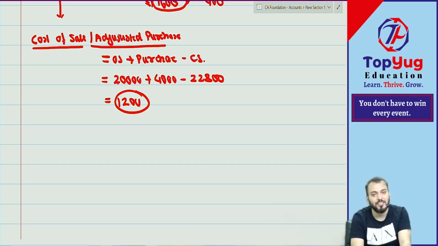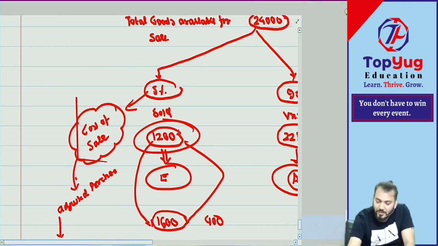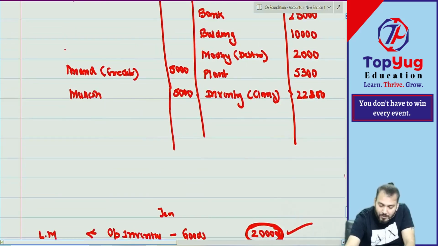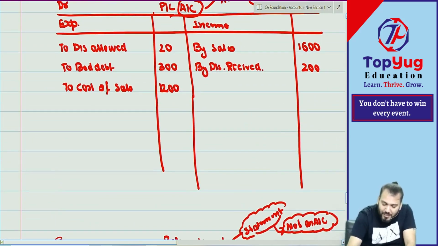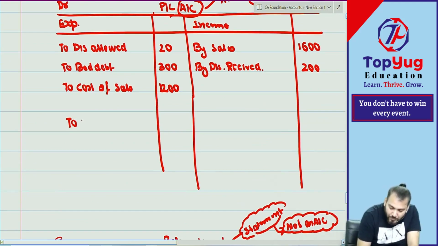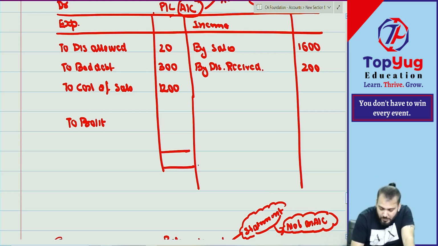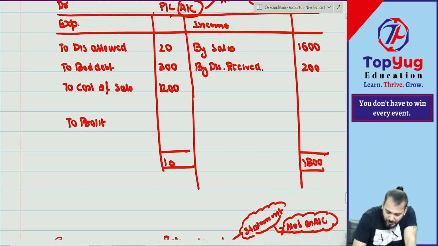So opening stock is what? Purchase is what? Minus closing stock, how much? Coming same amount or not? Understood? Yes, sir. Now understood. Now, once we have calculated this, we'll calculate profit. Profit or loss? Profit. Profit how much? Profit is coming now. This total is what? 1800. This total will also be 1800. The difference is coming how much?